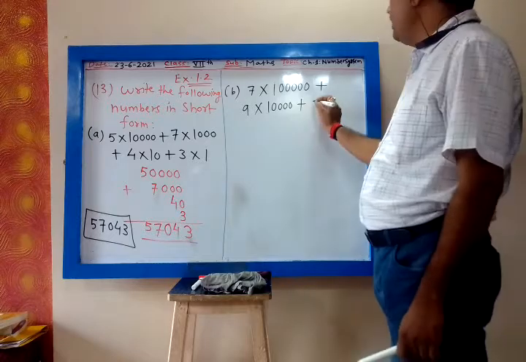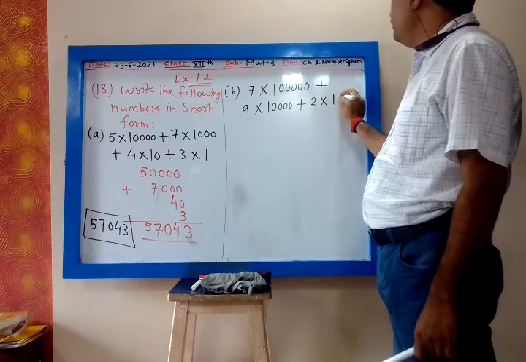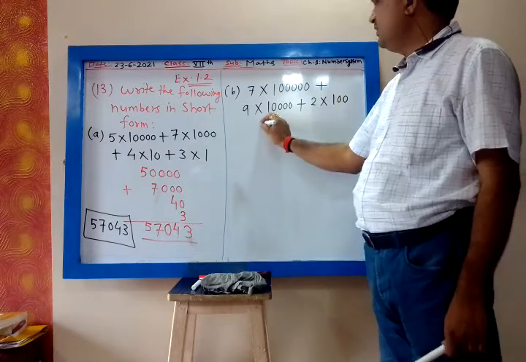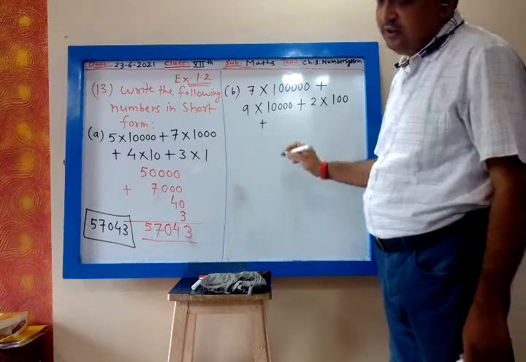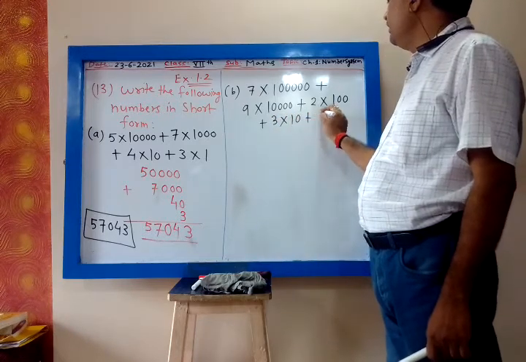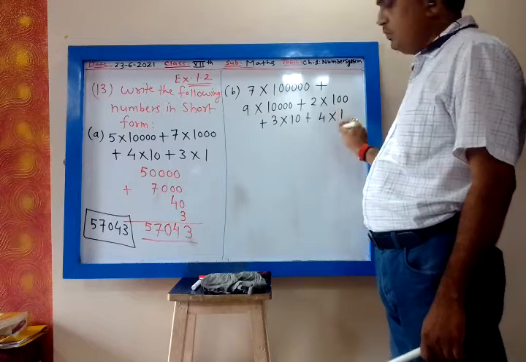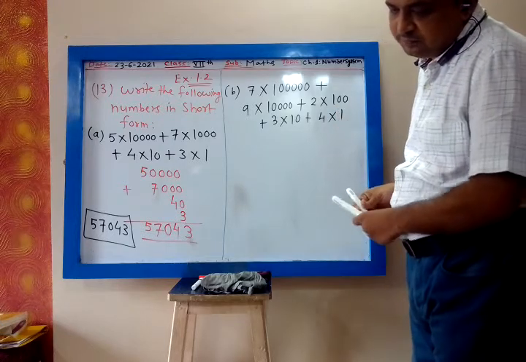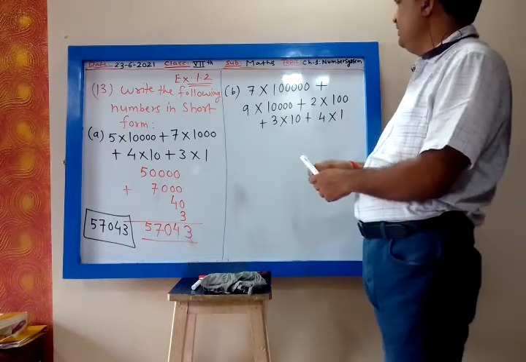Plus 2 into 100, 2 zeros. Plus 3 into 10. Plus 4 into 1. Clear? So let us write.